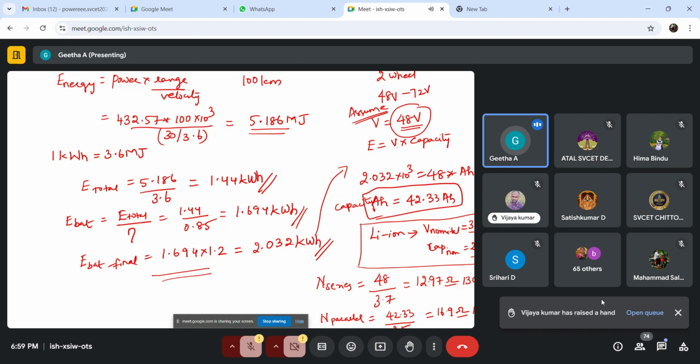Find its energy, then fix its voltage level, then accordingly find its capacity, then fix which type of battery you are going to use, find its data sheet from the manufacturer, and identify its nominal voltage and capacity. Accordingly, we can fix how many numbers in series and how many numbers in parallel.